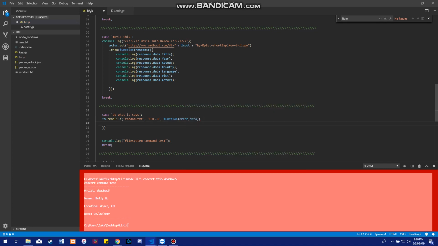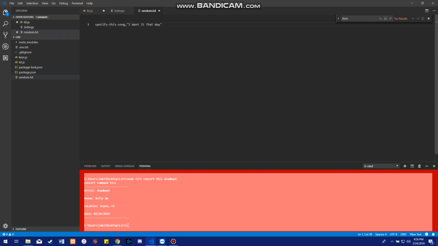Open it up. And just for explanation purposes, the do what it says command is basically going to take the text from inside of random.txt here, which is specifically spotify-this-song, and I want it that way. So we're going to take this parameter right here, and actually the way I wrote it just kind of cuts this off, and then the I want it that way is going to be passed into Spotify later on as an argument.